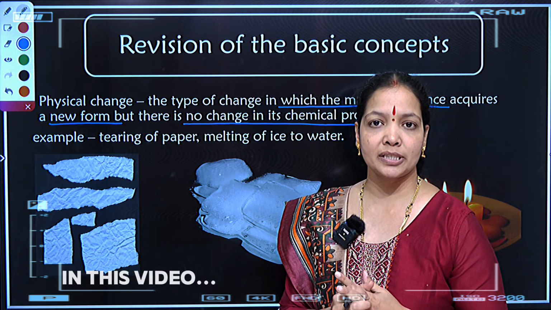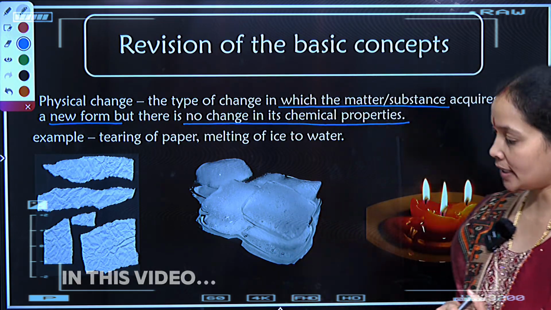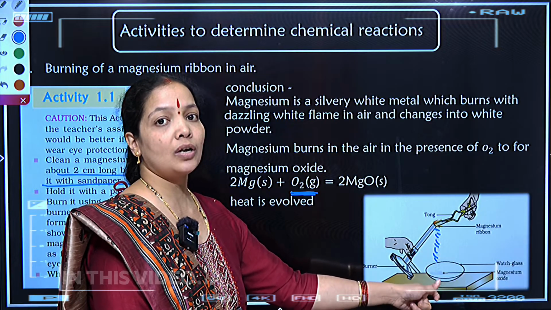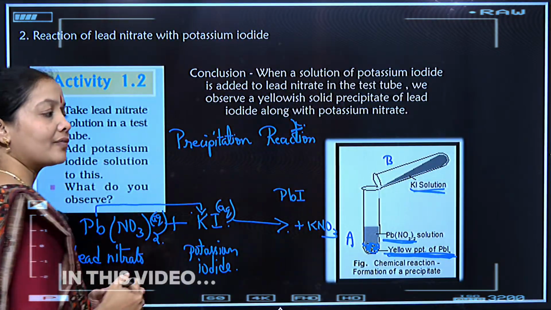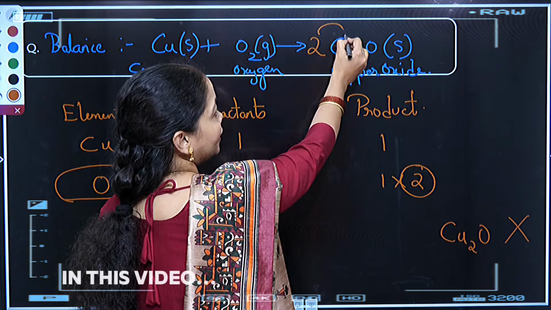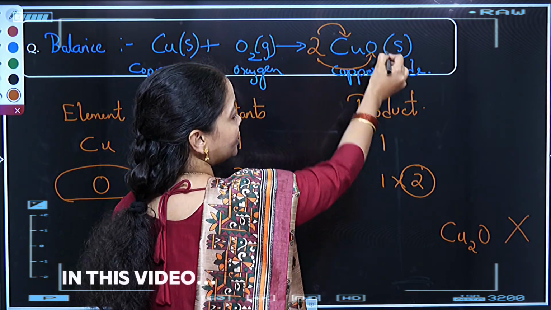There is no new substance formed, hence I say it is a physical change, which is called as magnesium oxide. A precipitate is left over after the reaction. 2 to the copper as well as 2 to the oxygen.